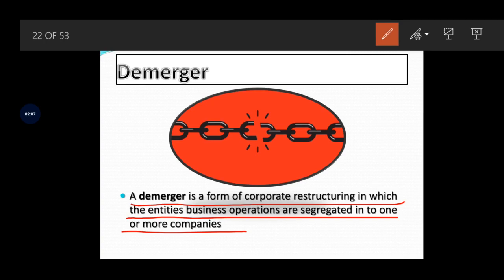So demerger also has the same meaning. Demerger is a form of corporate restructuring, which includes fundamental changes in the business operations, in which the business operations are segregated into one or more business companies.